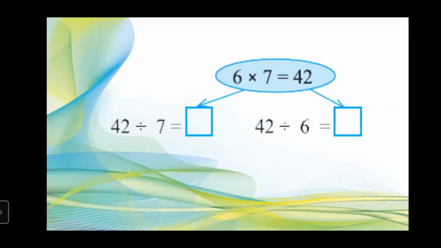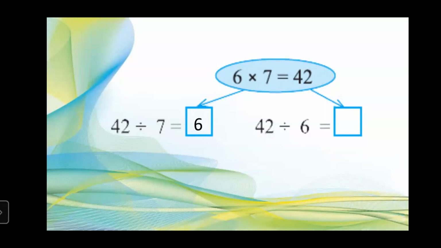Okay. Now next example, you all have to give me the answer. Here we go for the second example. 6 into 7 is equal to 42. Now you all have to tell me the answer. What will be the answer? 42 divided by 7. If we divide 42 by 7, what answer will we get? Yes, students, answer me. 7 6 ja 42. Okay, then the answer will be 6. So 42 divided by 7, we get 6 as the answer.